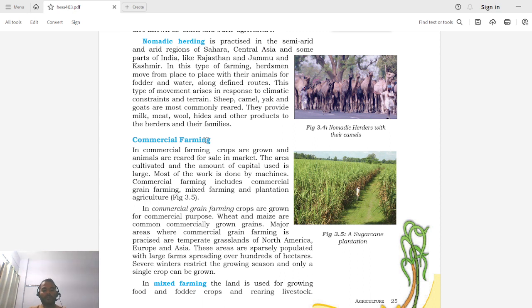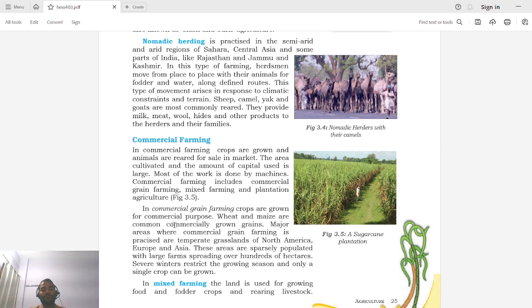So in commercial grain farming, crops are grown for commercial purpose. Wheat and maize are major commercially grown grains. So in commercial grain farming, two major crops are taken. First is wheat and second is maize. Major areas where commercial grain farming is practiced are temperate grasslands of North America, Europe and Asia. So these areas are sparsely populated.